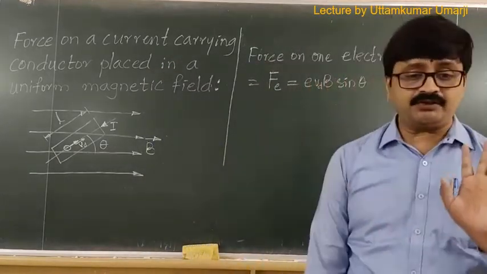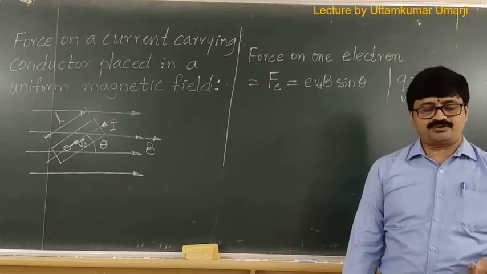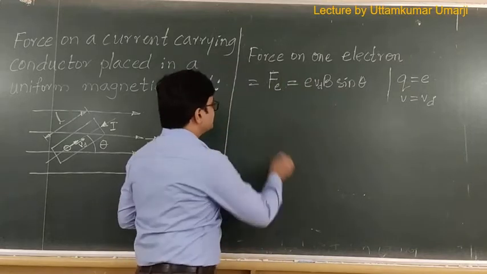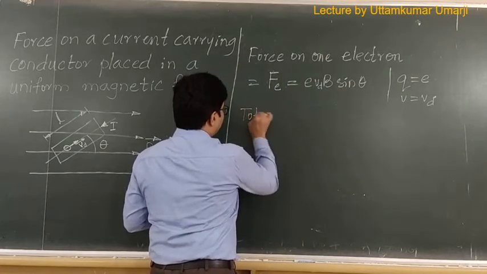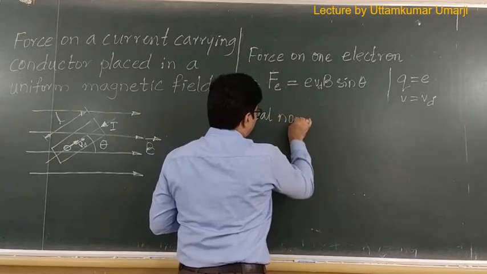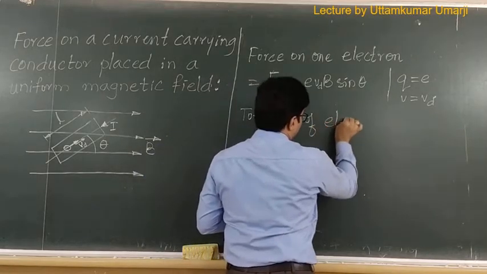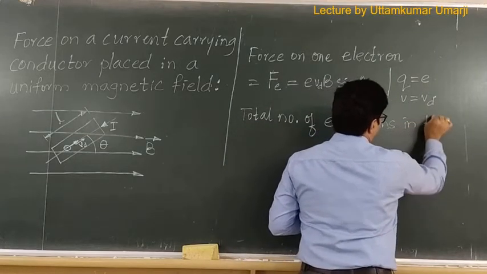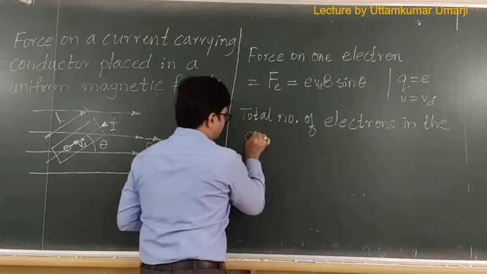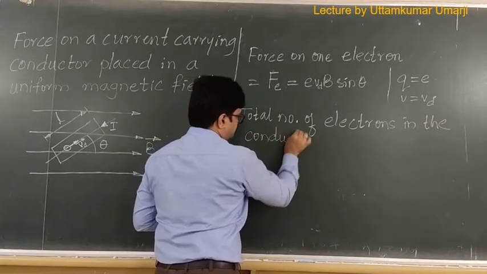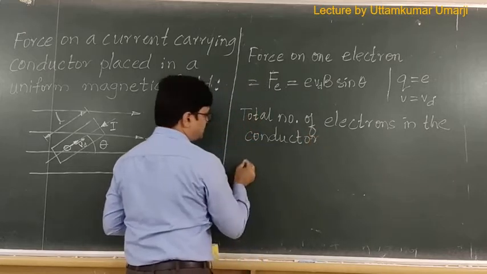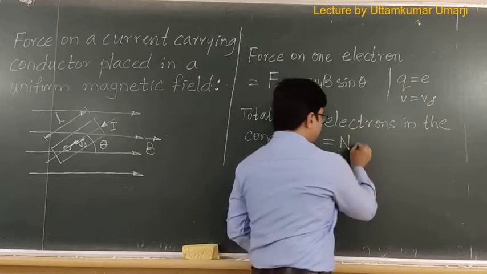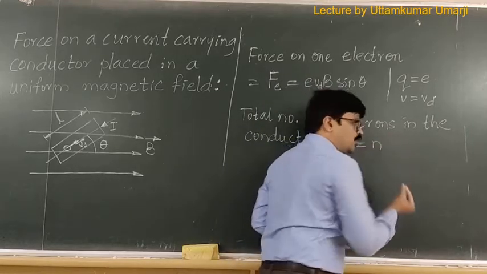Now let us go ahead and calculate the total number of electrons. Total number of electrons can be calculated by using number density. So the total number of electrons in the conductor, I take this total number of electrons as capital N, that is equal to number density into volume.